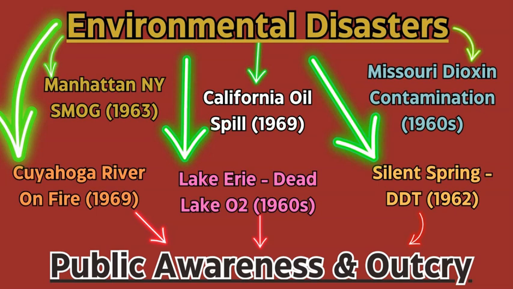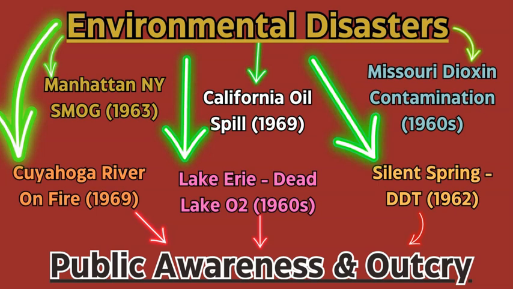Then last we had the Cuyahoga River, which was on fire due to the various pollutants that were flammable that were in the river, and this river just literally combusted and caught on fire, and many people in the area witnessed this and were literally terrified and aghast at this event that was unfolding, where this river would catch on fire multiple times due to the pollutants that were being dumped in this river, and that was in 1969.